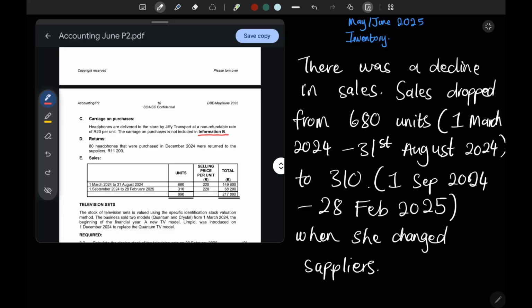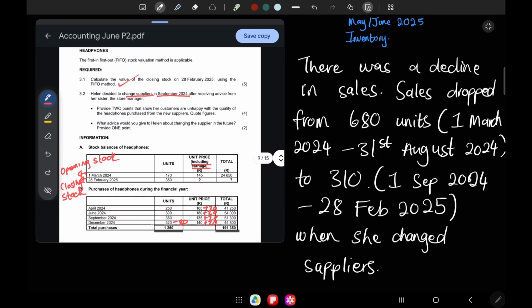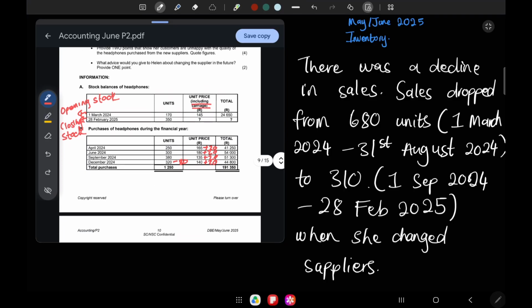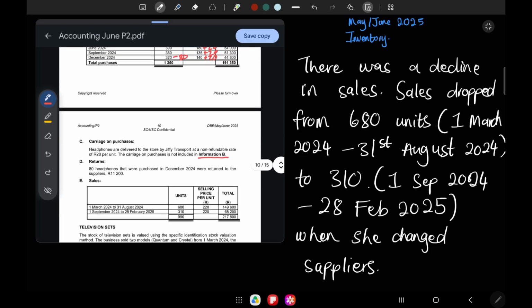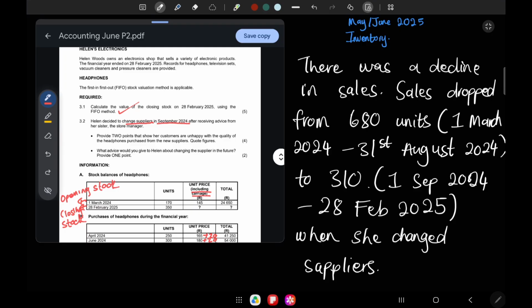So what makes inventory a very approachable topic is that they'll usually ask you information that's there. You don't really have to memorize a lot of things. As long as you know your way around, you'll be able to answer these questions. So when they change suppliers and they ask you something that's bad, look at the information that you've been given. As I've said, you only have to focus on information A, B, C, D, E. The rest isn't relevant to these questions. So if they're asking you something bad or something that includes change, make sure that you use whatever is given to you.